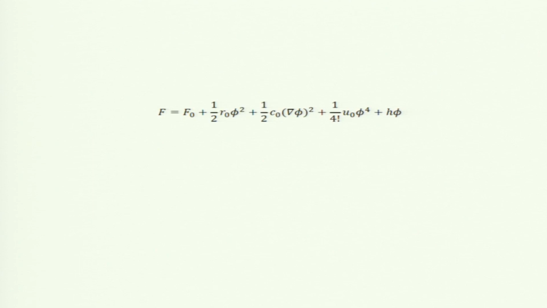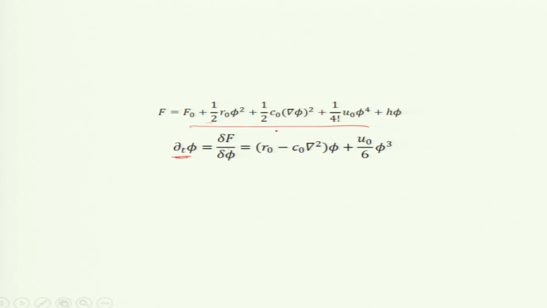That is what we used to do: dφ/dt = -δF/δφ, this variation. If I take that variation derivative, then I get r naught minus c naught Laplacian squared, this is by parts, and this term gives you u naught by 6 φ cubed. I just take the derivative. We did this before, but you can redo it by the same idea.